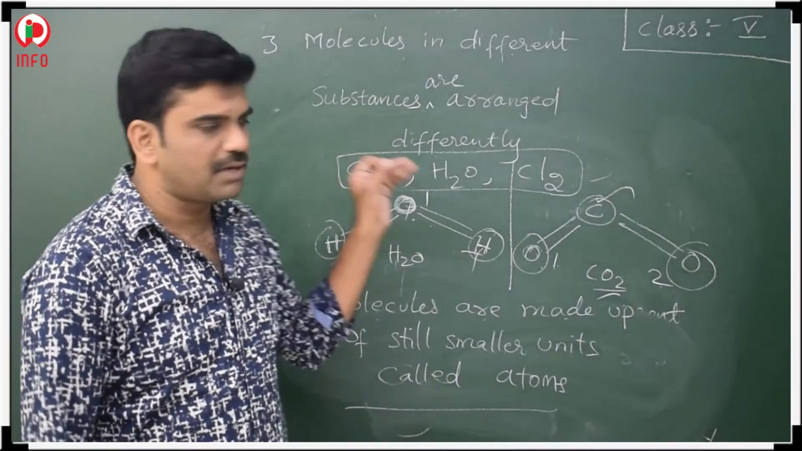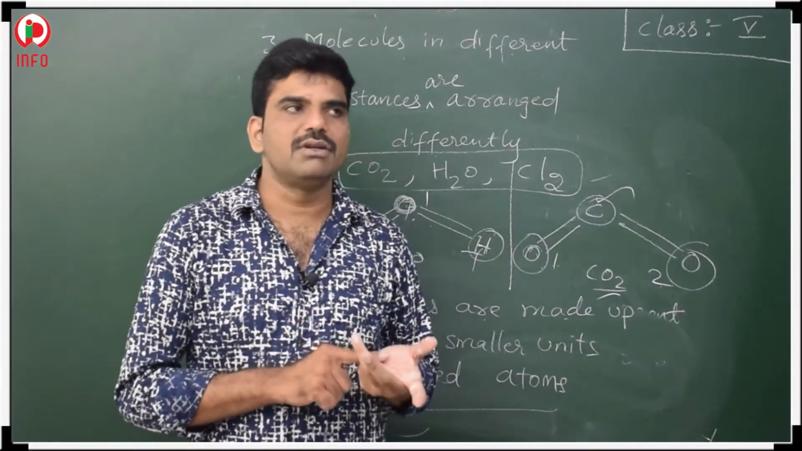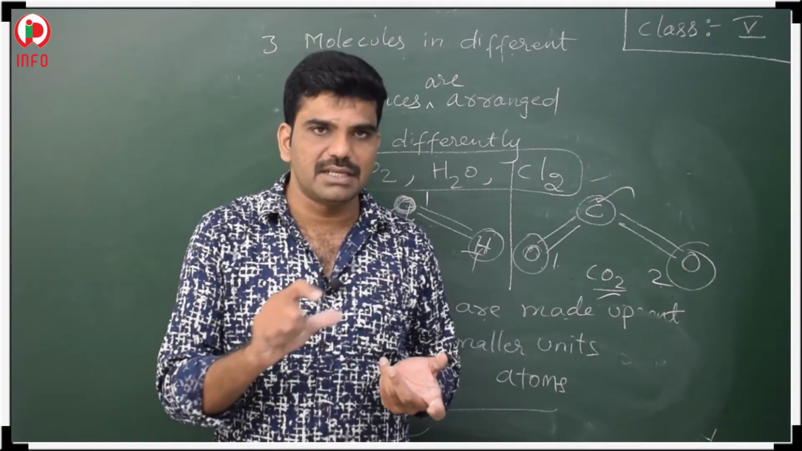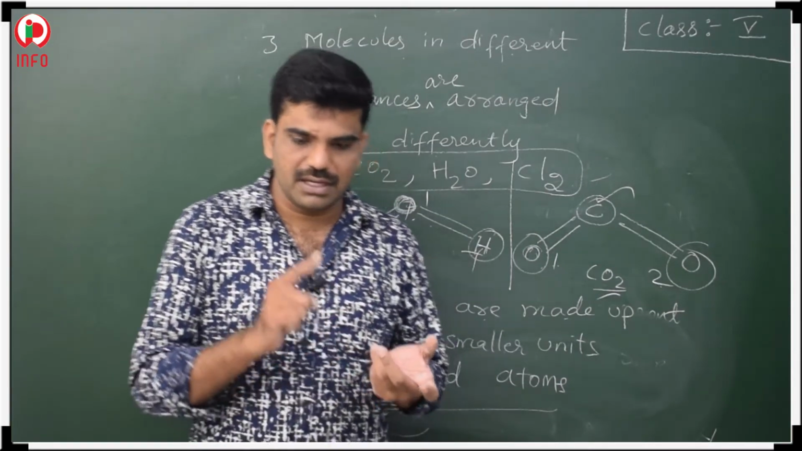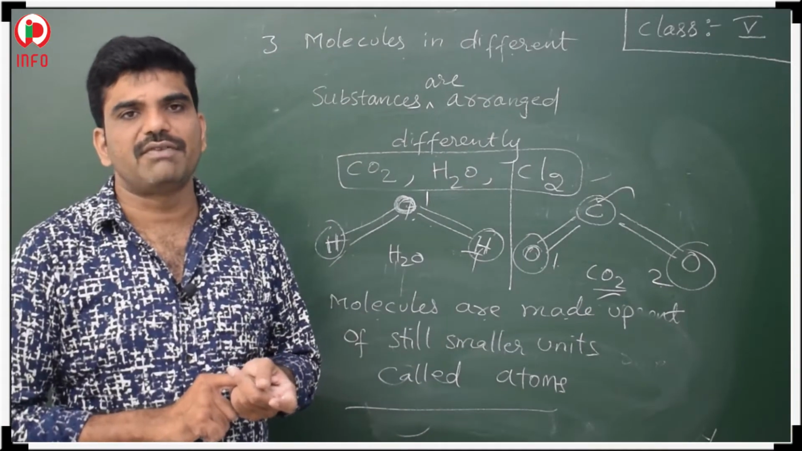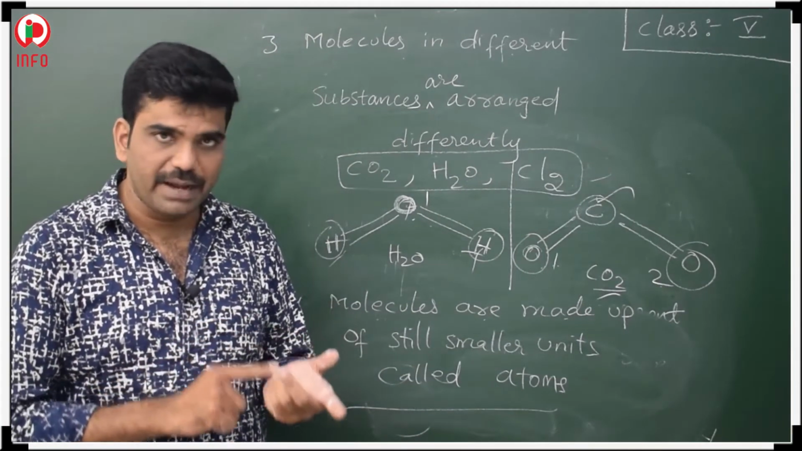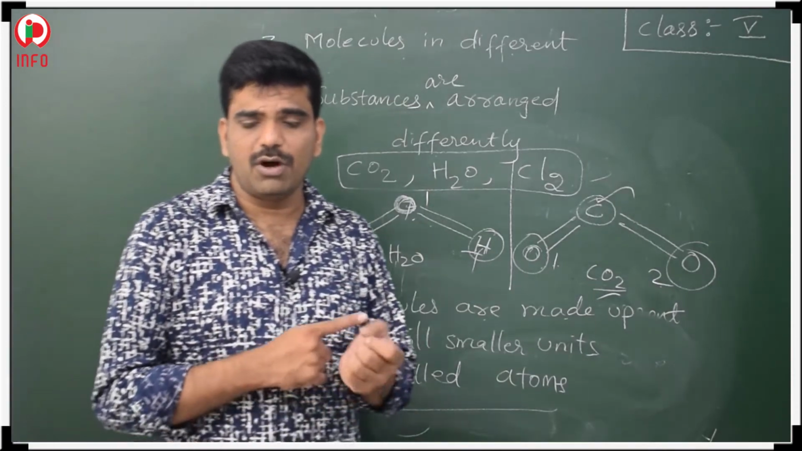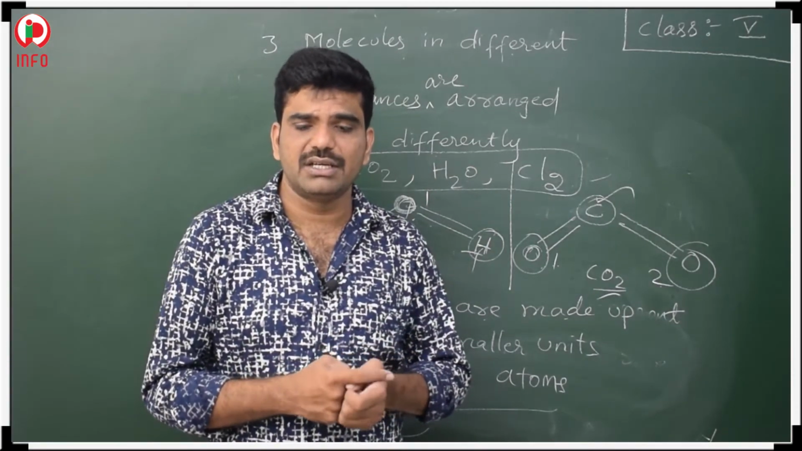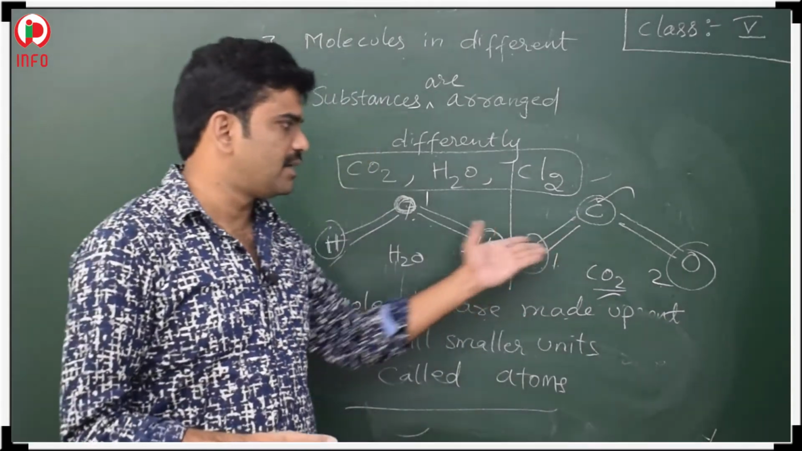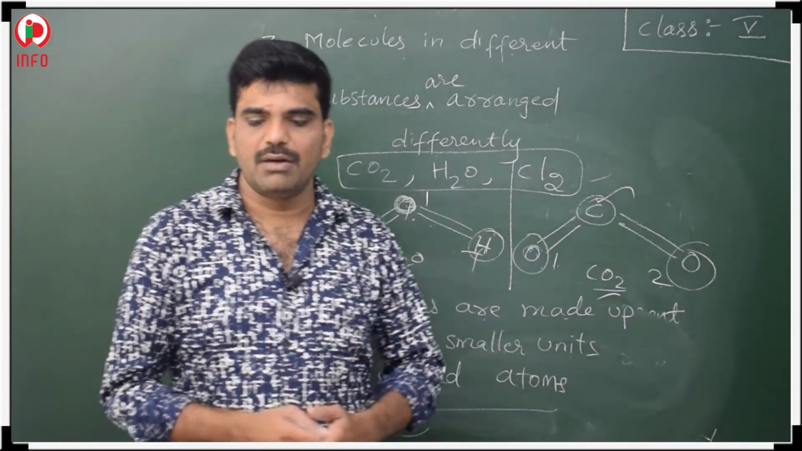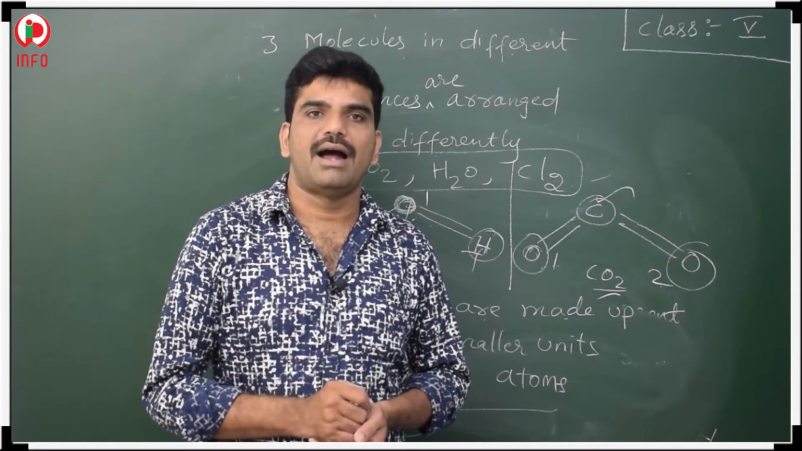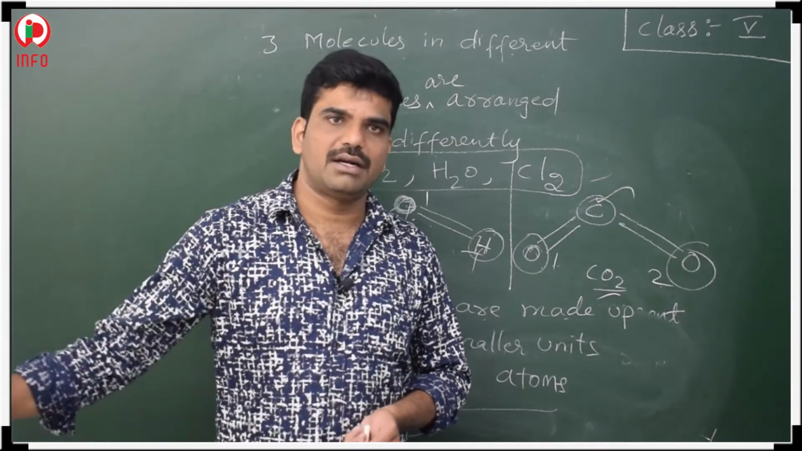So once again I am telling, first one, molecules cannot be seen, like atoms. Second one, molecules of different substances have different weights, different shapes, different sizes. Third one, molecules in different substances are arranged differently. You can see the arrangement here. Fourth one, molecules are made of still smaller units called atoms.